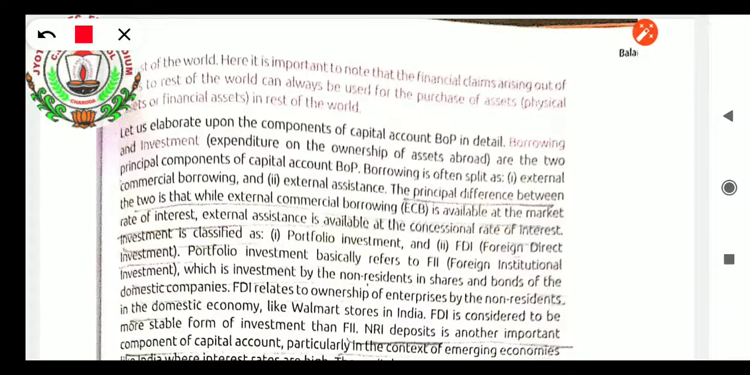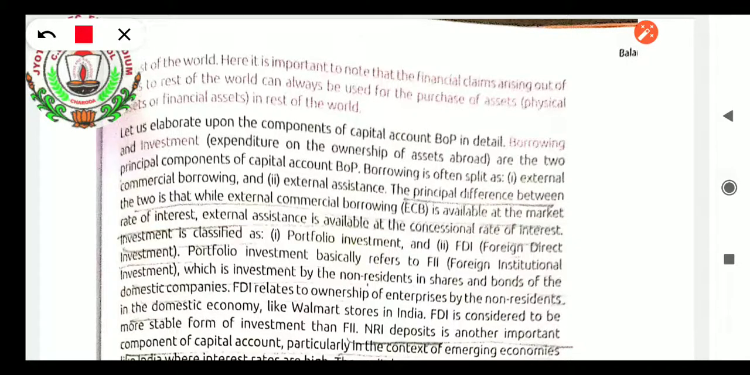Okay. Now we have read that particular paragraph, that capital account balance of payment, how it is in details. Borrowings and investment. Borrowings means when we are taking money from someone. Investment means when we are expending on the ownership of assets abroad. It is known as investment. These are the two principal components of capital account. Okay. Asset and liability. Asset, investment will be there. Borrowings, liability will be there.